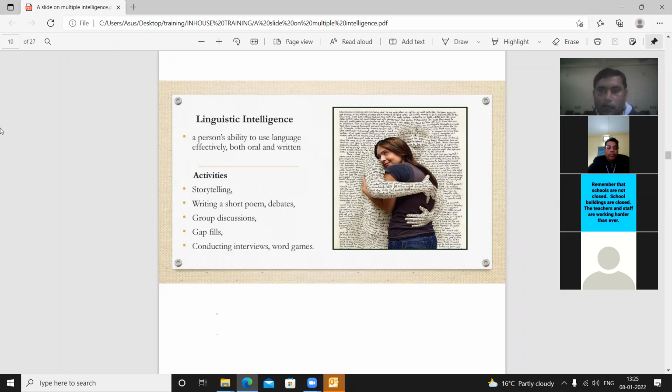Suppose that you have taught a topic related to grammar, and if you give them gap filling or arrangement work, they will be very interested in that. So linguistic intelligence is also found among the students, and we will have to treat them accordingly, because we cannot teach all the students in the same way.